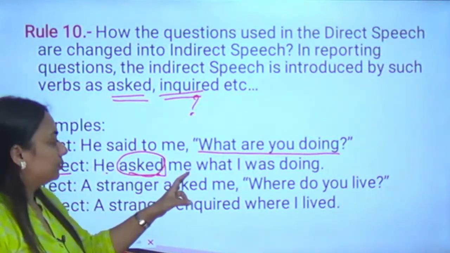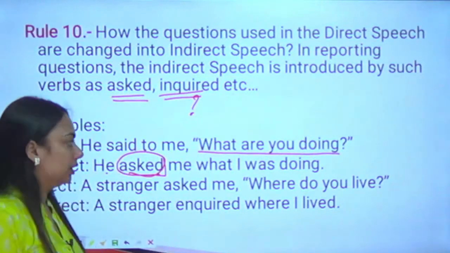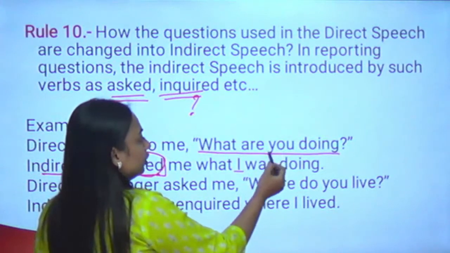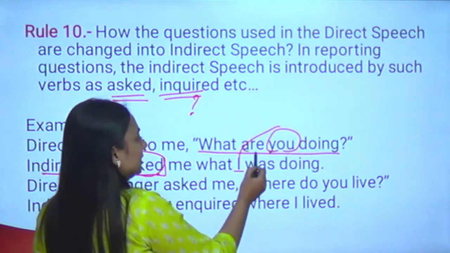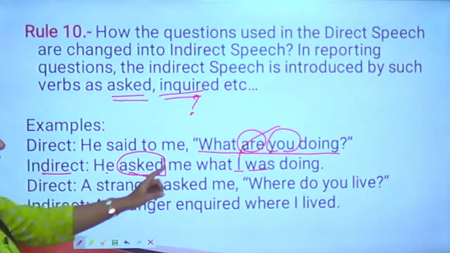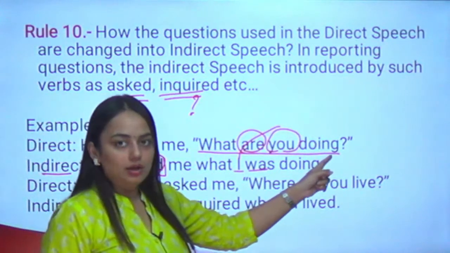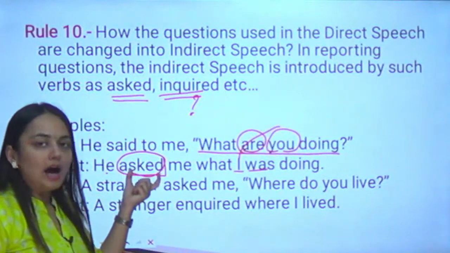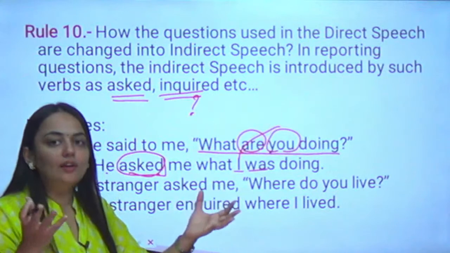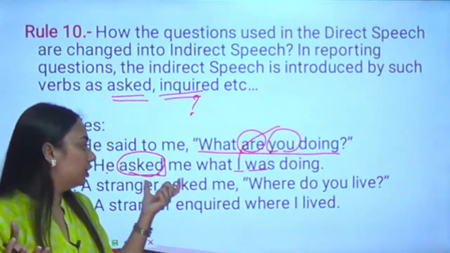So he asked me what I was doing. So I instead of you. Instead of are, I have written was. And asked. And I will remove the question mark, because once you have said asked, adding a question mark will be redundancy. So you don't have to use two similar things if you've already written asked.